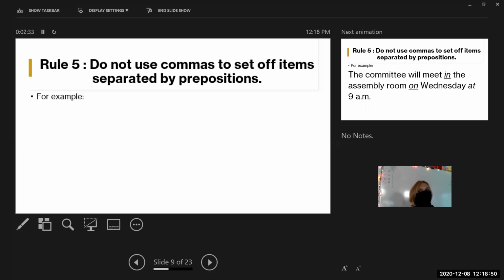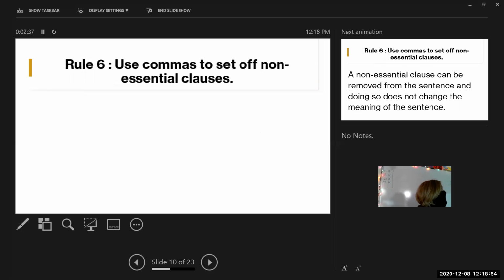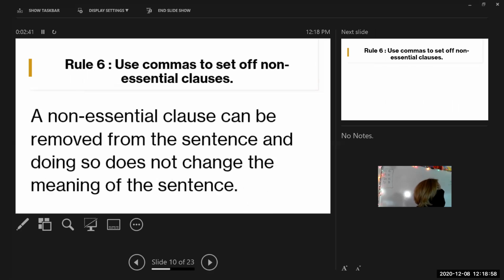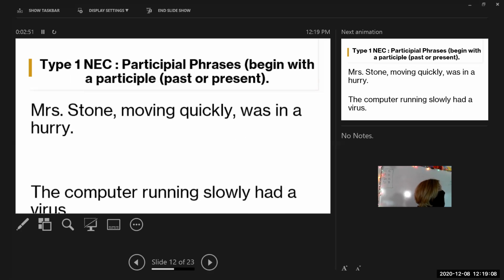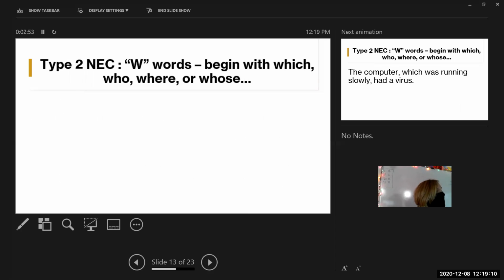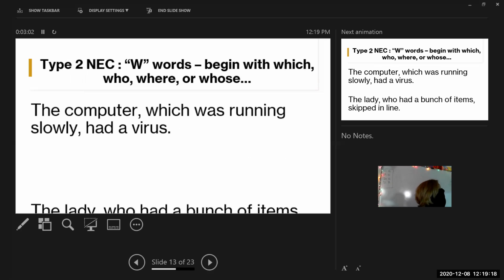We do not use commas to set off items separated by prepositions. We use commas to set off non-essential clauses, something that can be removed from a sentence. We talked about all these different kinds of non-essential clauses, participial phrases, and W words. This was on your test, and it'll be on your exam too. You need to know the 5 kinds of participial phrases.